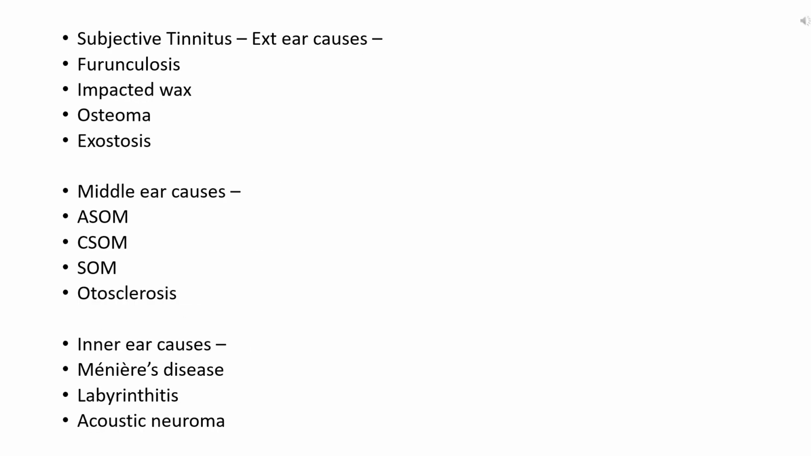Now, what are the causes of subjective tinnitus? It can be divided into three categories based on external ear causes, middle ear causes, as well as inner ear causes. So, on the basis of external ear, it can be due to furunculosis, impacted wax, or it can be due to EAC osteoma, or canal exostosis. And due to middle ear causes, there are very important such as ASOM, CSOM, or serous otitis media or otosclerosis. And on the basis of inner ear, the disease can be due to Meniere's disease, labyrinthitis, or acoustic neuroma. So these are the few important causes of ringing sensation inside the ear.